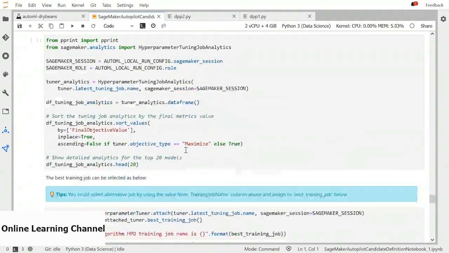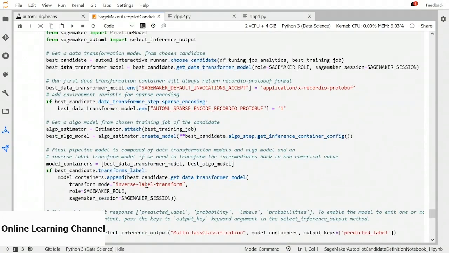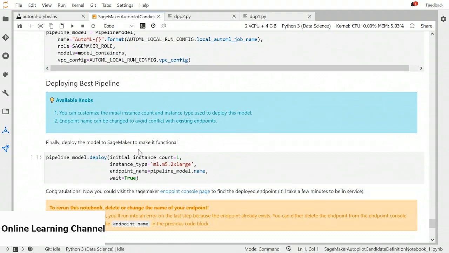Once the tuning is complete, we can get the job result overview by running this code, and we can also select the best candidate from above and implement a pipeline. So our pipeline will contain a data transformer and a machine learning algorithm. We can also deploy this pipeline using the same notebook. So this is how Autopilot works in SageMaker. This is a good starting point if you have a lot of data and you don't have enough domain knowledge and you want to avoid the burden of selecting the right algorithm yourself. From this notebook, you can customize different stuff and run your experiments.